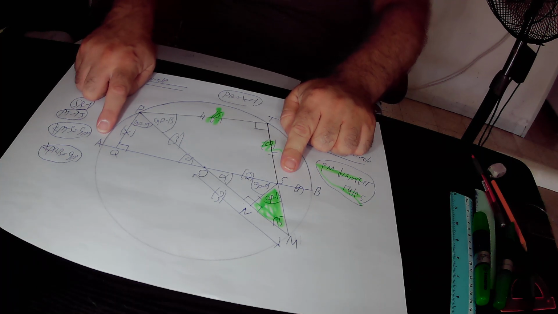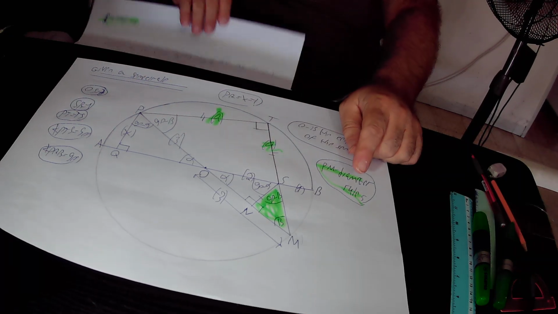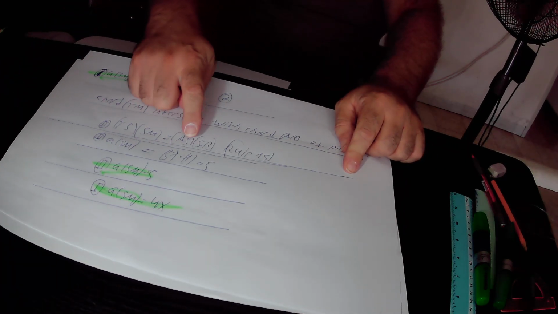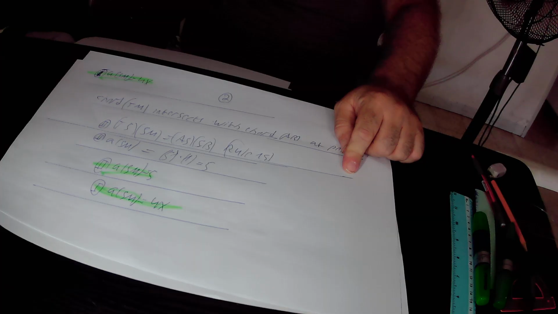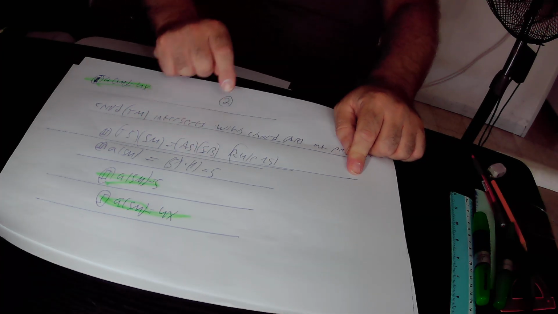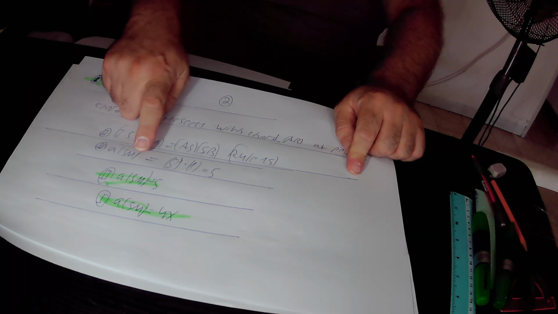So in total, AS equals 3 plus 2, that is 5. SB equals 1. So according to equation 2, A times SM equals 5 times 1, which is 5.